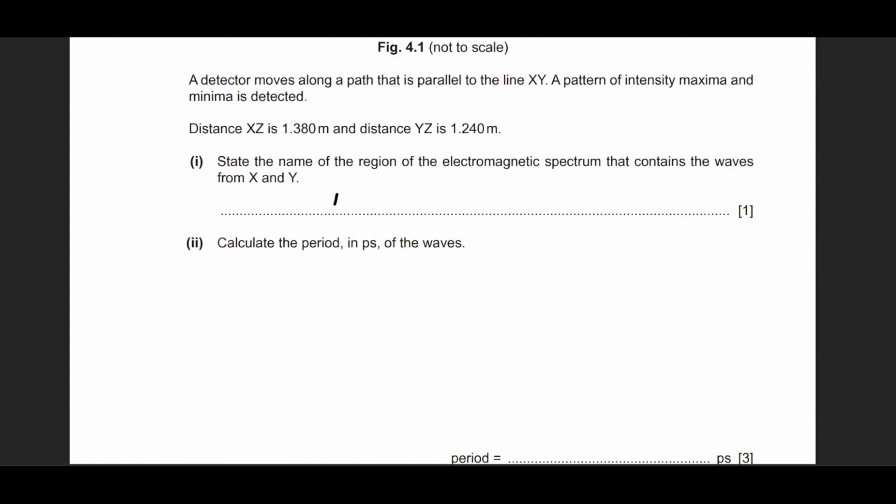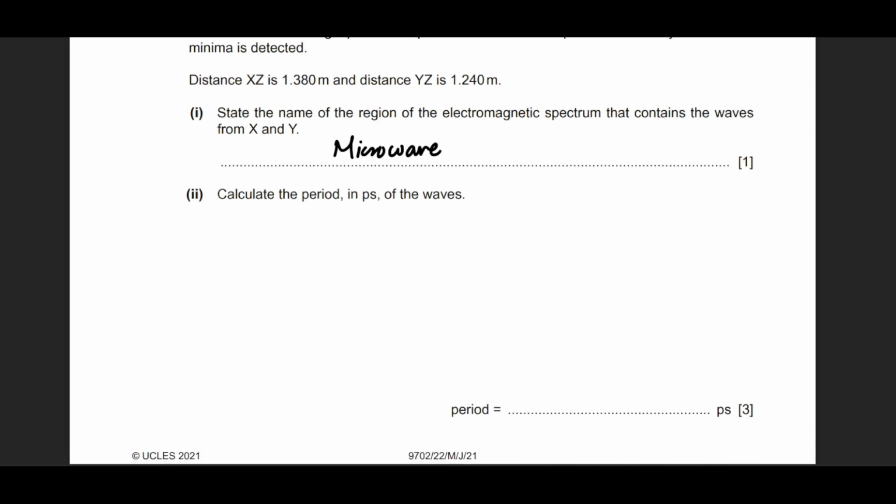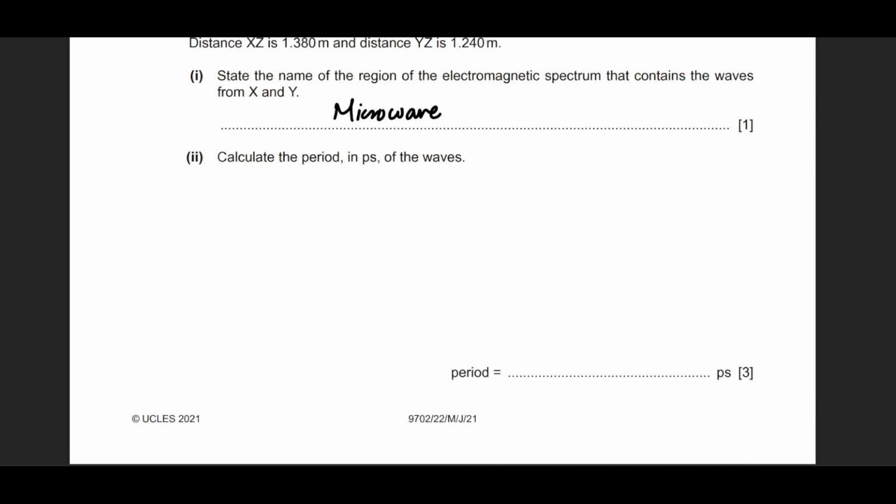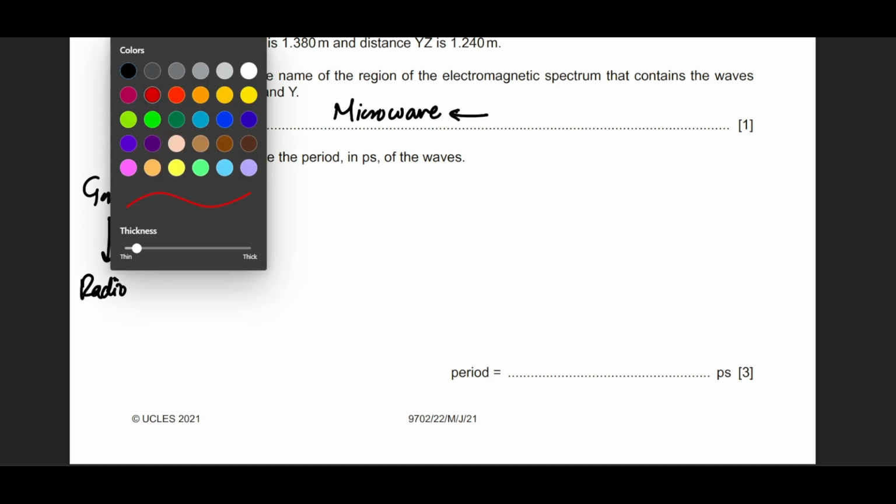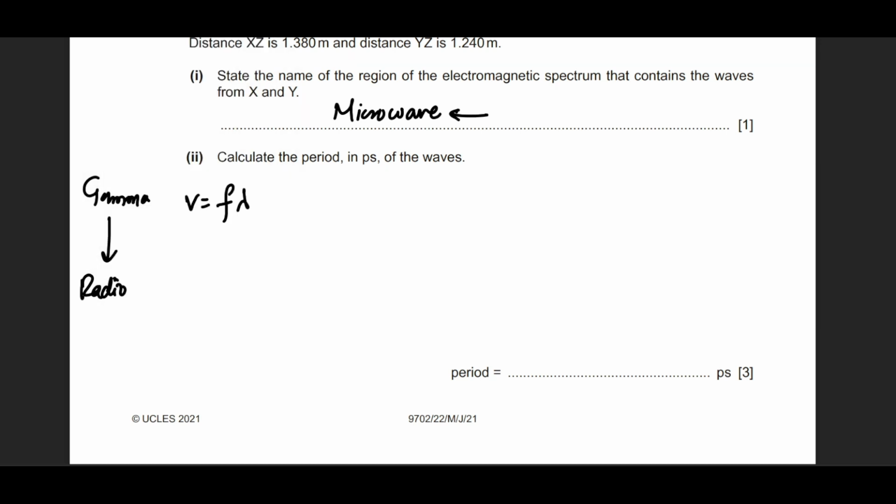Okay. So that is going to be a microwave. It says calculate the period in picoseconds of the wave. Now this assumes that you recognize that this is a microwave. So using v equals f lambda, we understand that from gamma rays up to radio waves, everything in the electromagnetic spectrum has a constant velocity when they move through vacuum, at least. So that is going to be 3 into 10 raised to power 8. This is the information that he thinks you should already know.